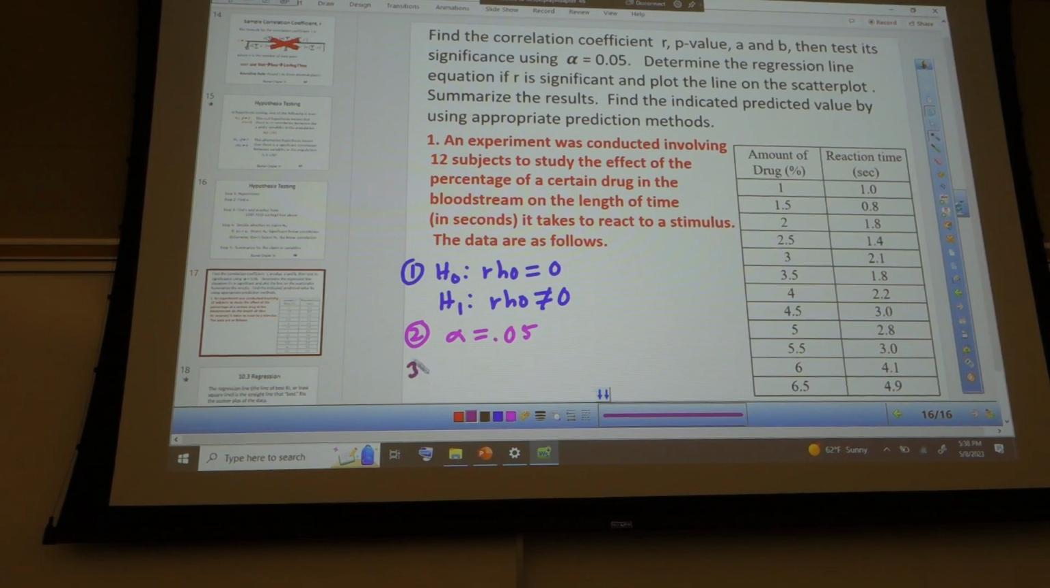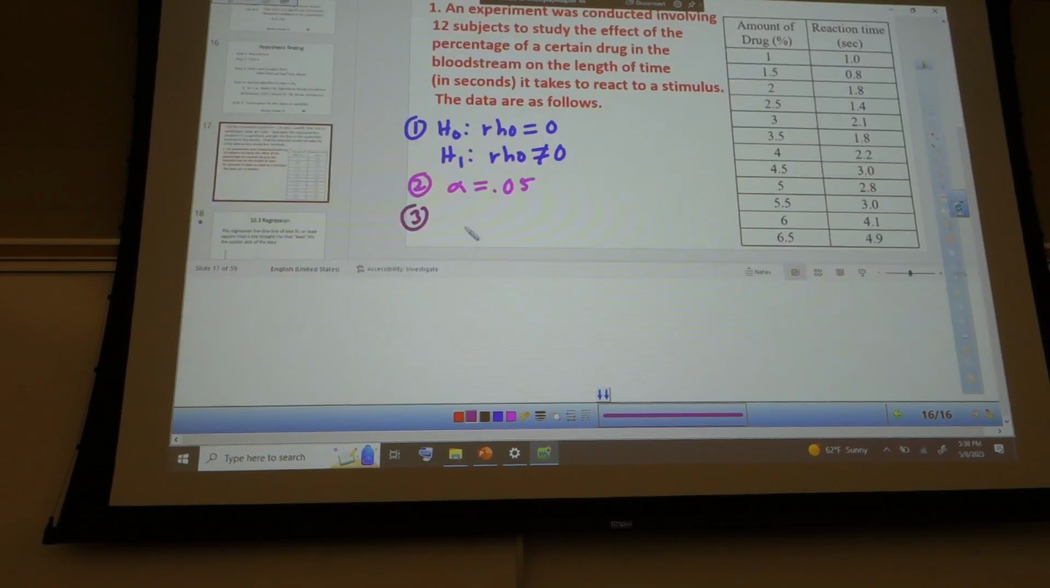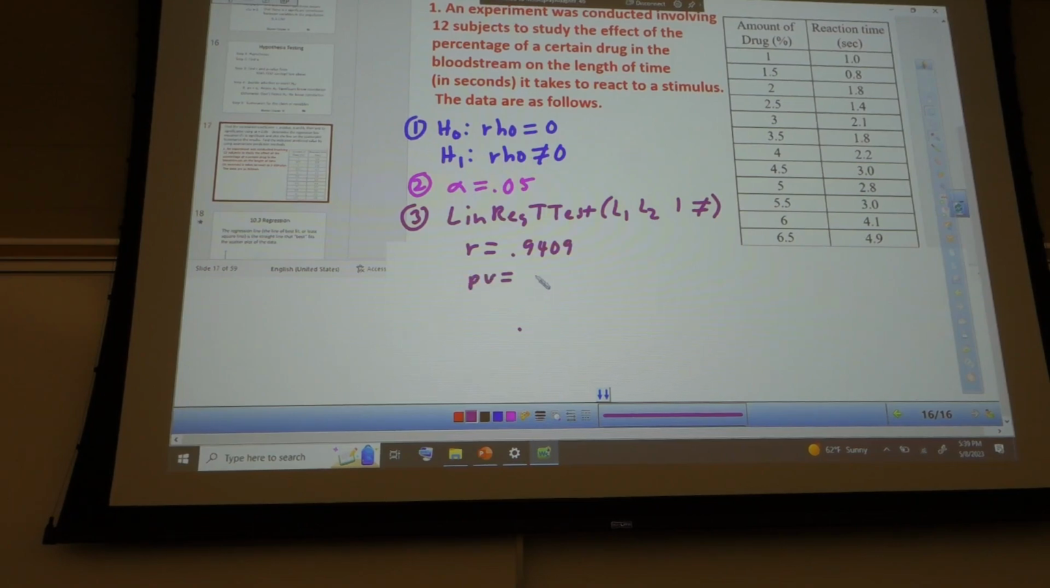Mustafa, step 3. R equals 0.940. Oh, how'd you get that though? Linear regression t-test, okay, great. Linear regression t-test of L1, L2, and not equal to. Okay, and so then you had R equals what? R equals 0.9409. P equals 5.14E negative.